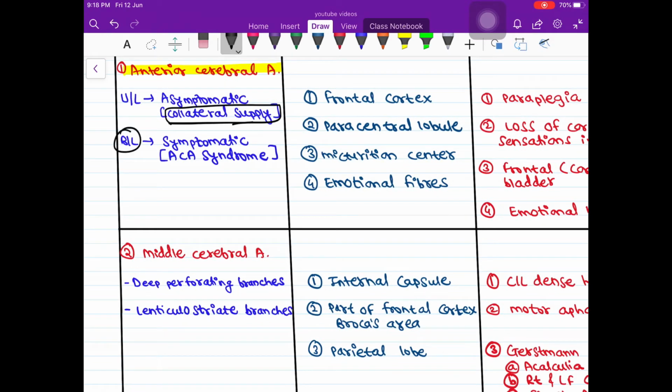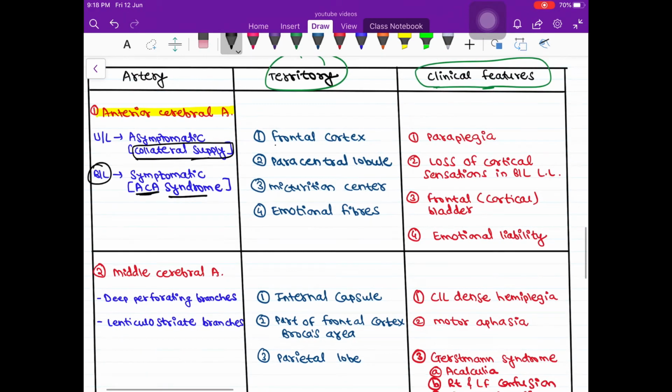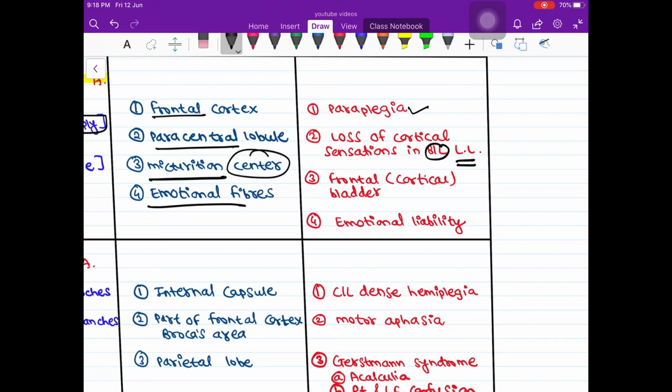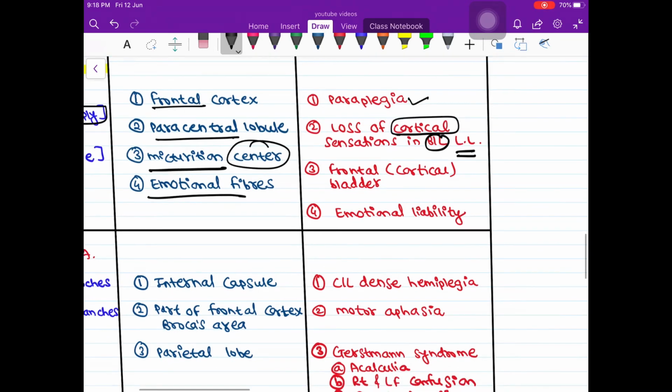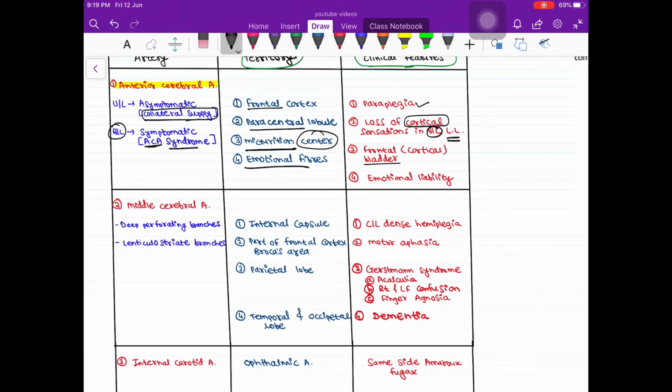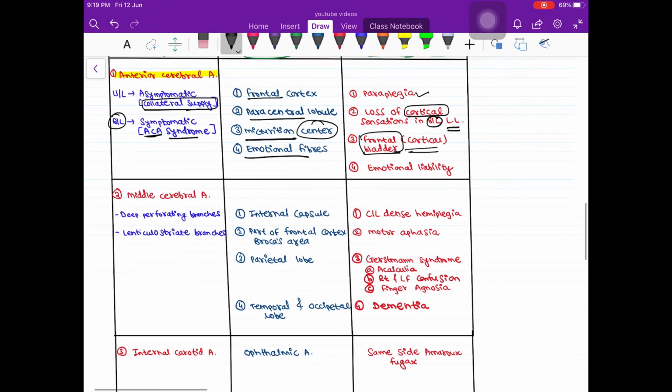But when there is bilateral affectation of this artery, then it is anterior cerebral artery syndrome, which affects frontal cortex, paracentral lobule, micturition center and emotional fibers. And this leads to clinical features like paraplegia, loss of cortical sensations in bilateral lower limbs, then frontal bladder, that is there is loss of control in the bladder. This is cortical bladder or frontal bladder. Then emotional lability because of the affectation of these emotional fibers.